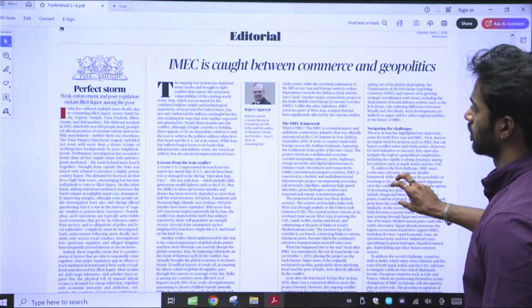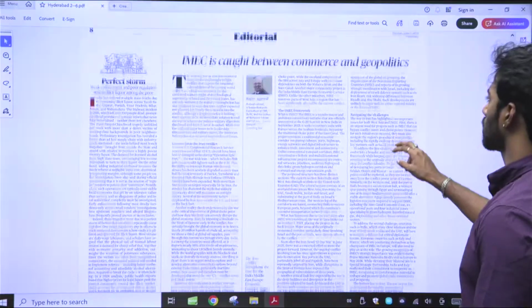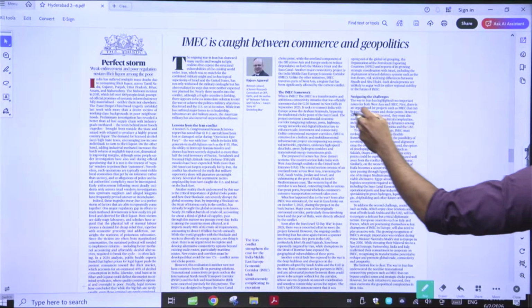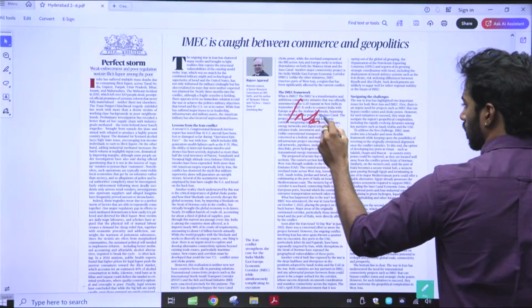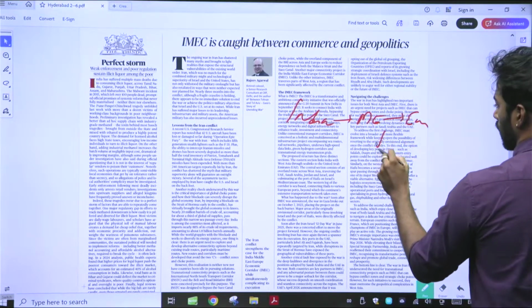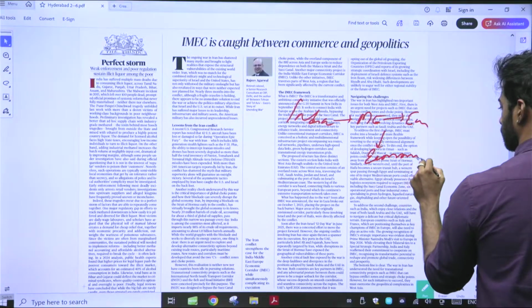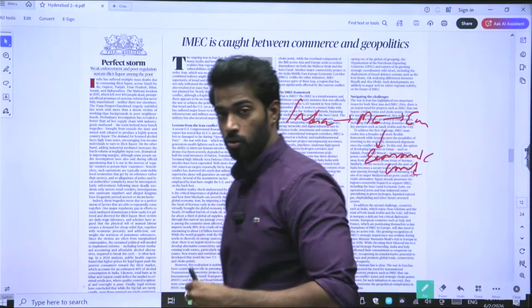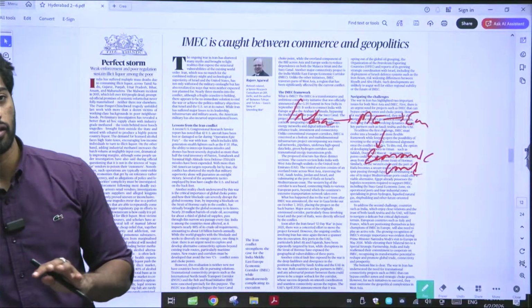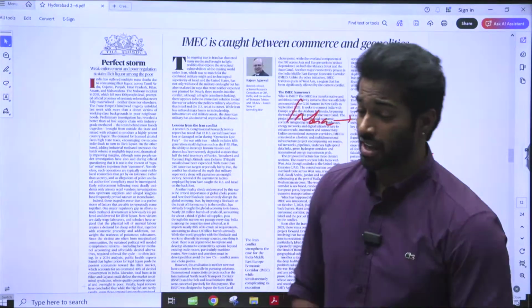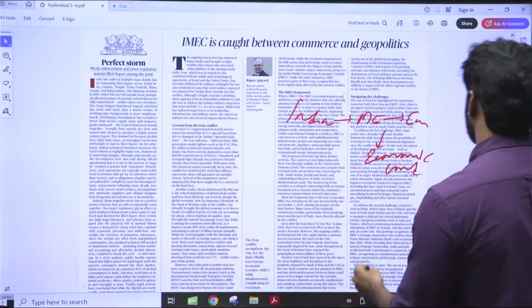IMEC is caught between commerce and geopolitics. It is talking about the India, Middle East, Europe Economic Corridor. Basically, what is happening in this article is that they are discussing the conflict that has happened between the US and Iran, and what it has shown us. What are the things that it has shown?